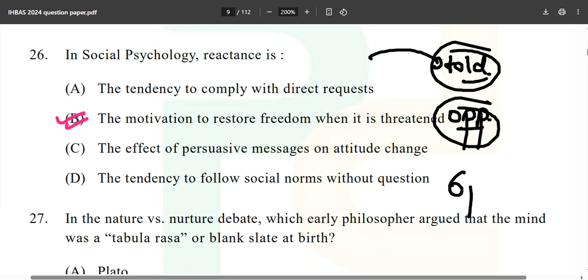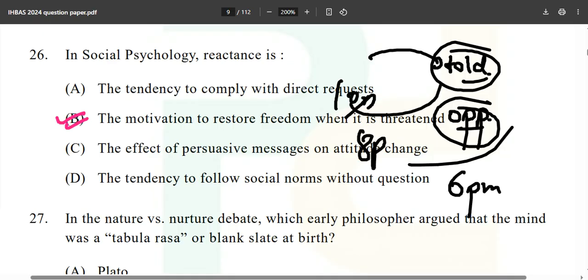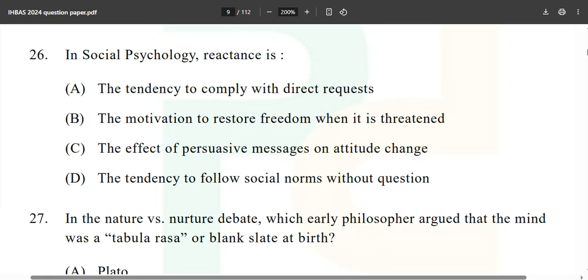If parents say come home before 6 p.m., you will always come at 8 p.m. If they say 8 p.m., you will always come at 10 p.m. If they tell you to come before 10 p.m., you will always be around at 2 a.m., and things like that. So that is called the reactance theory.